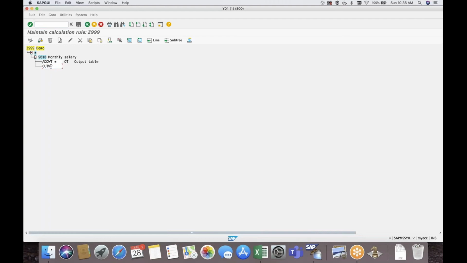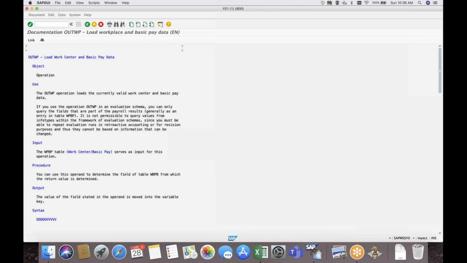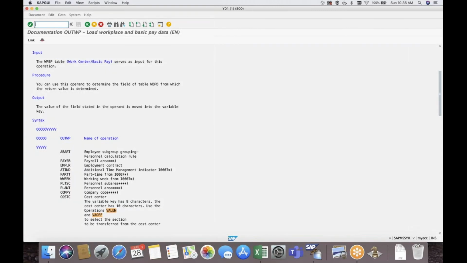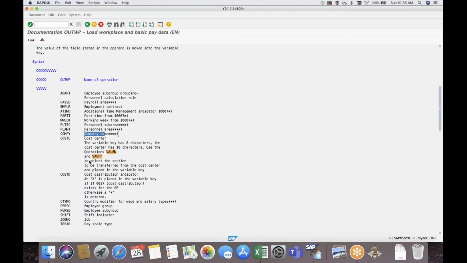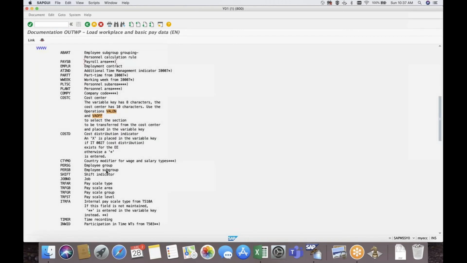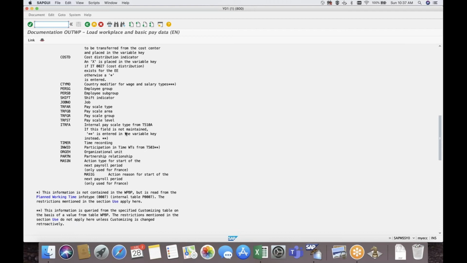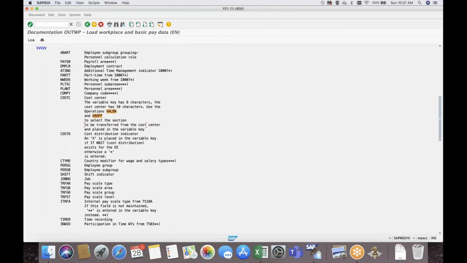If you press F1 on OE2WP, you can see all the operands. All these things are operands. So here with OE2WP, we can check what the company code is, what the payroll area is. We have different things: cost center, employee group, employee subgroup, pay scale area, group level. All the standard things are available in this function to compare.